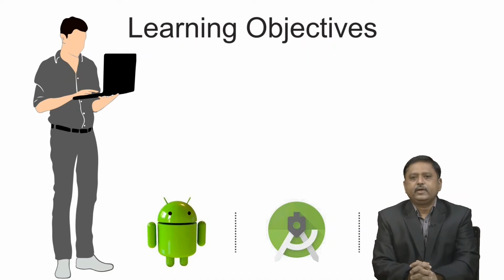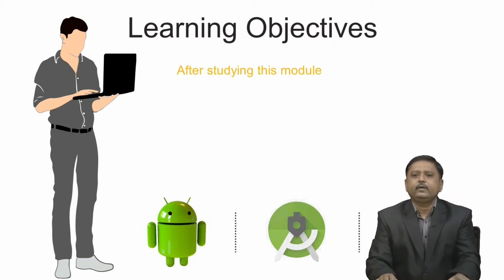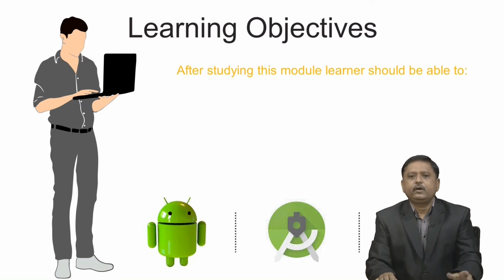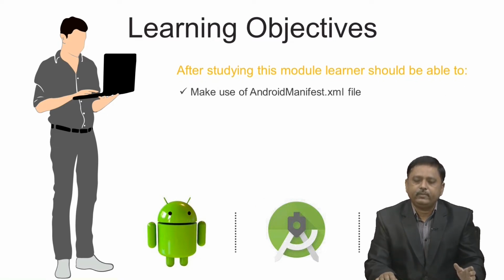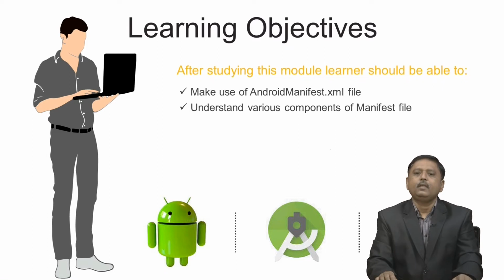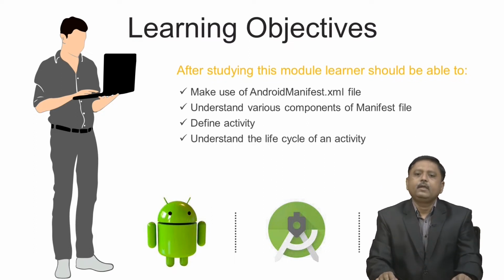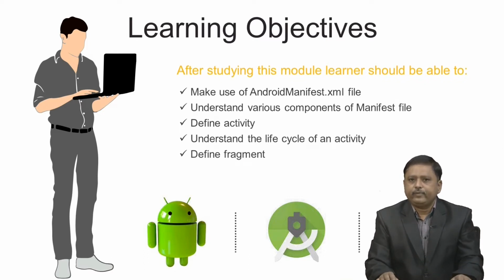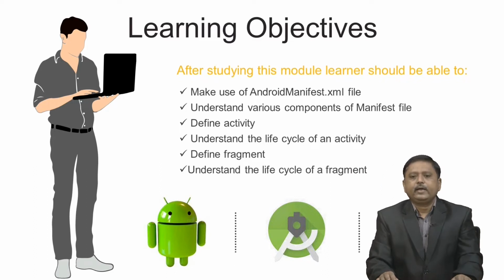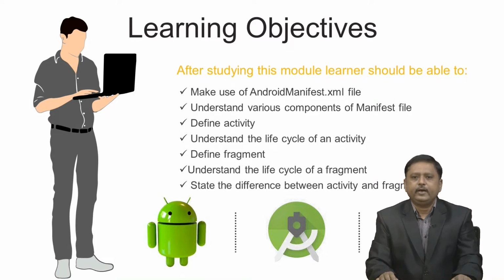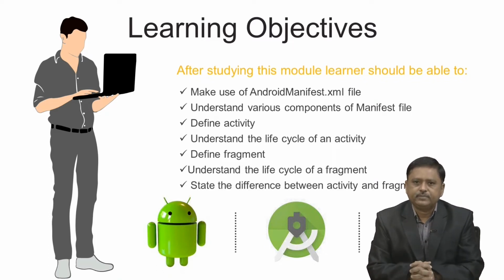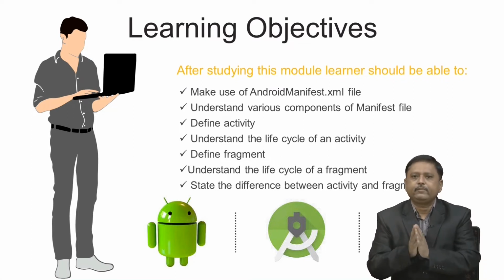Learning objective for today's session. After learning these modules, learner should be able to make use of Android manifest.xml file, understand various components of manifest file. He or she can define activity. He or she can understand the life cycle of an activity. They can define fragment and they can understand the life cycle of a fragment. And finally, they can list or state the difference between activity and fragment.